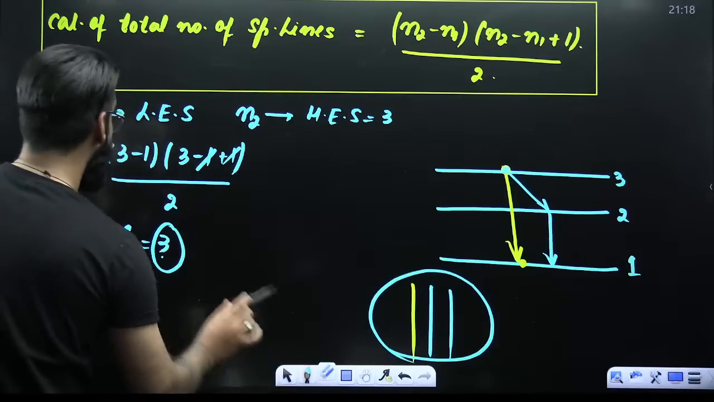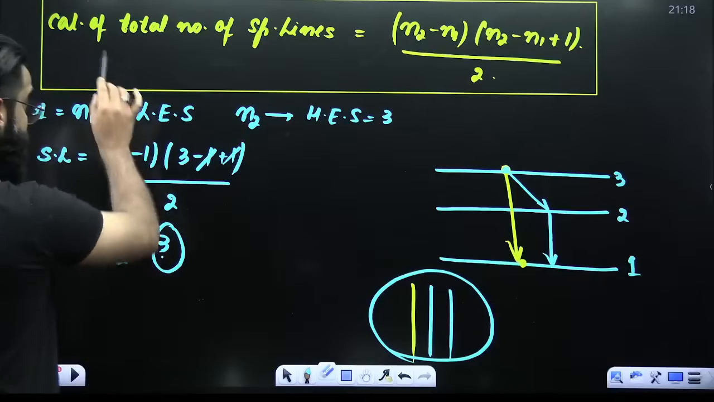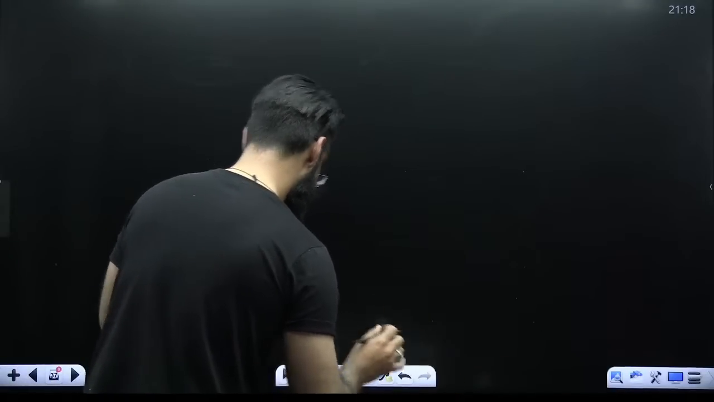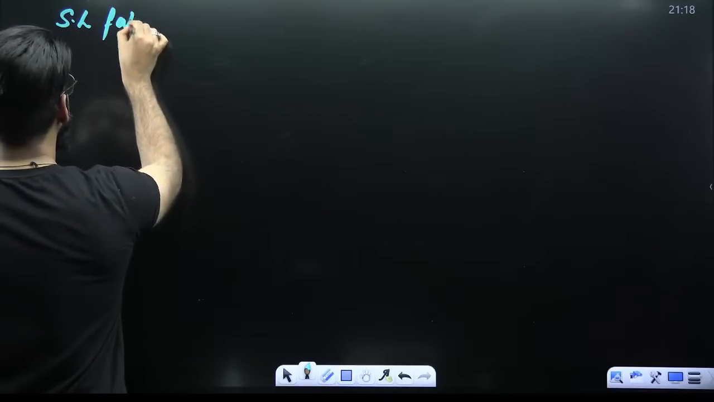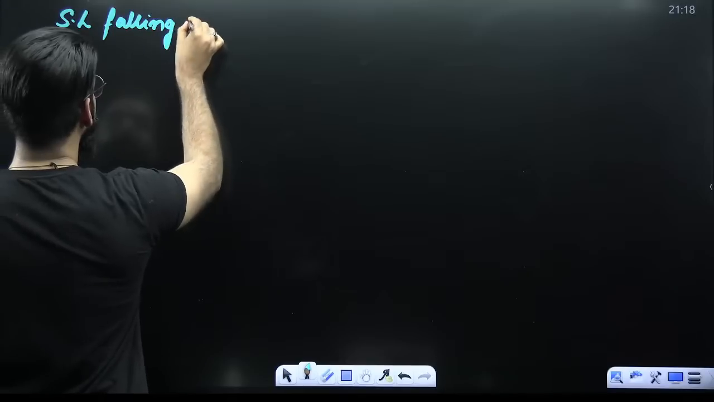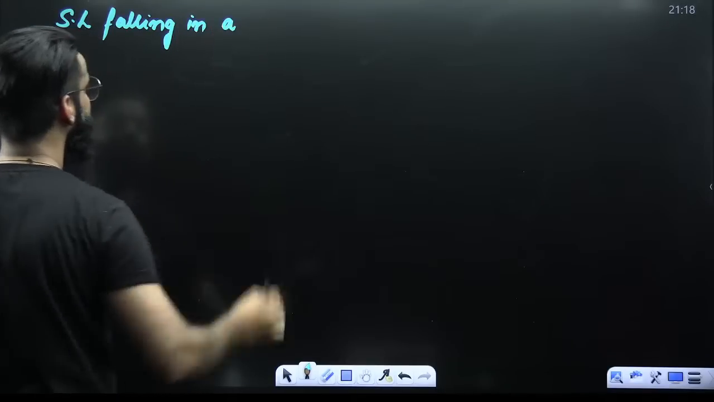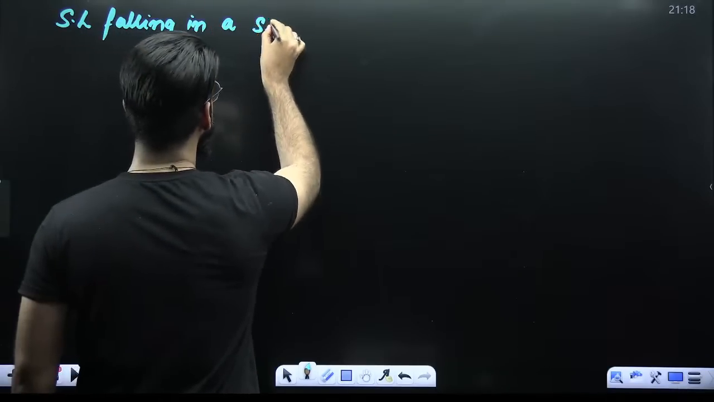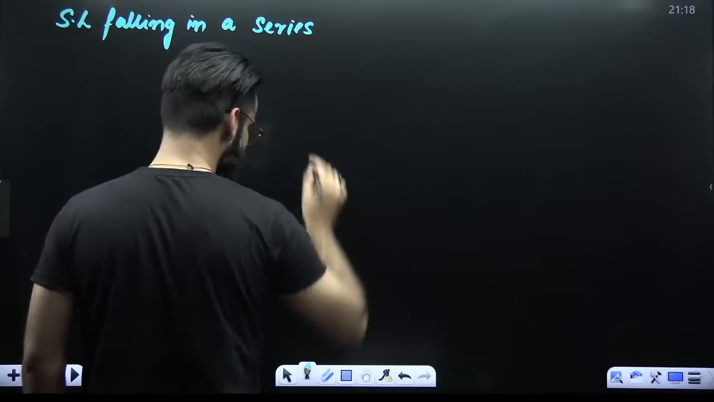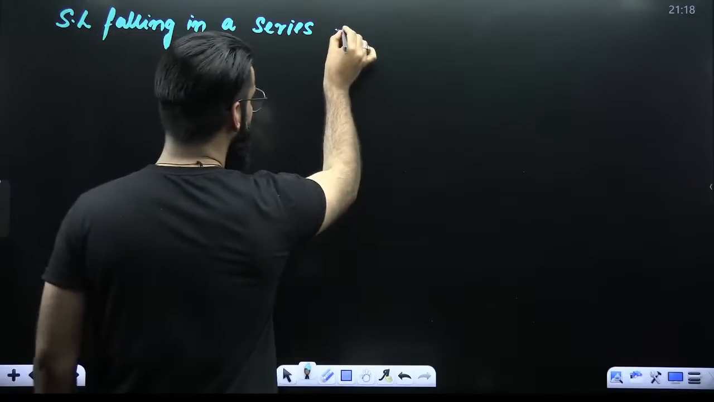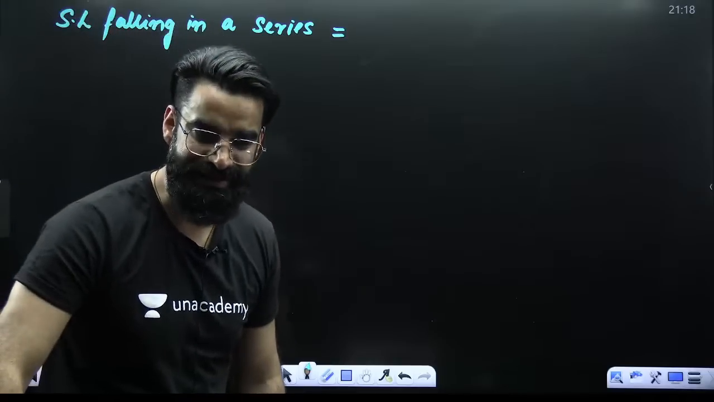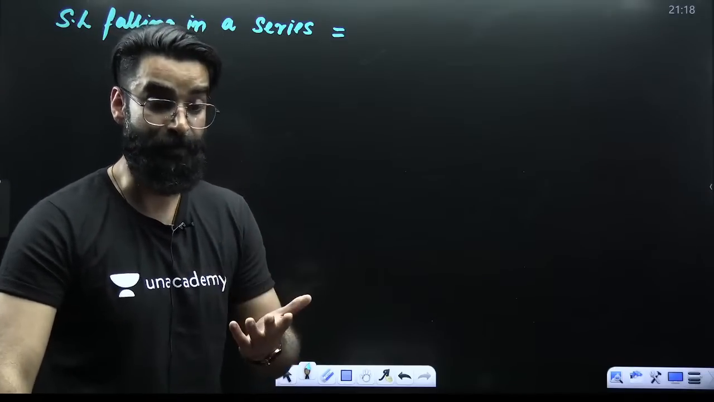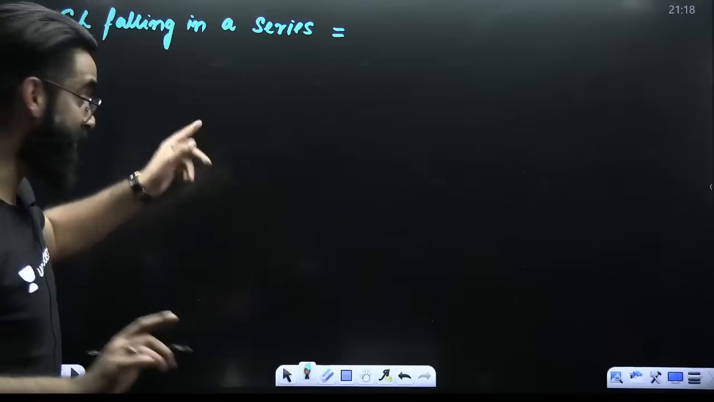Now guys, one more thing which I'm giving you here. This was the formula to calculate total spectral lines. Now, number of spectral lines falling in a particular series. For example, number of spectral lines falling in Lyman series, in Balmer series, in Paschen series. That can be one more type of question asked, which I'll tell you in some time. First of all, remember the formula.